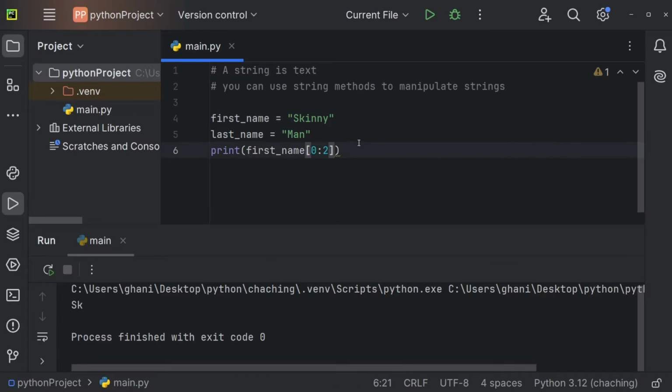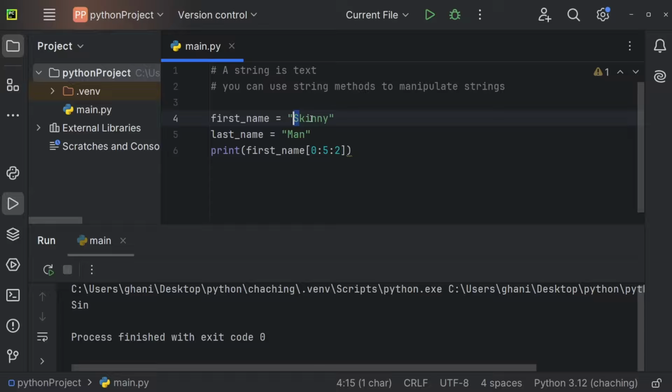If we want to get everything to the end, we can use -1 as well. And now, of course, this excludes the last index as well, so the Y. So let's get everything from 0 to 5. And we can also define the steps. So let's define 2 steps, for example. And this will only give me every second character.